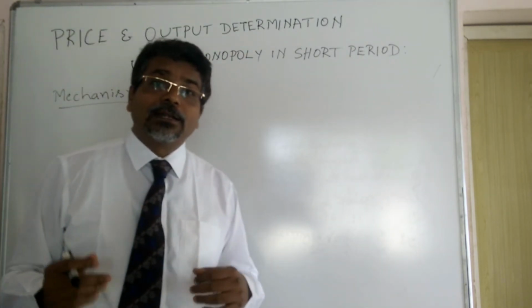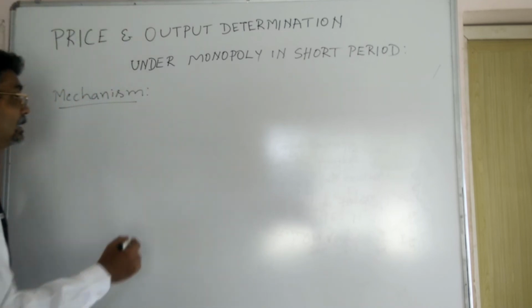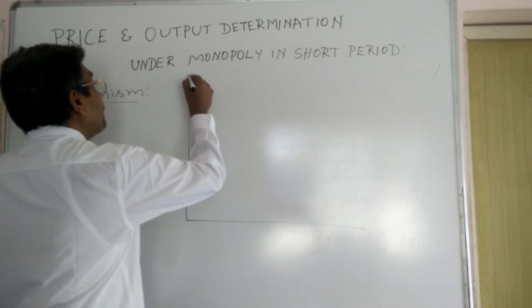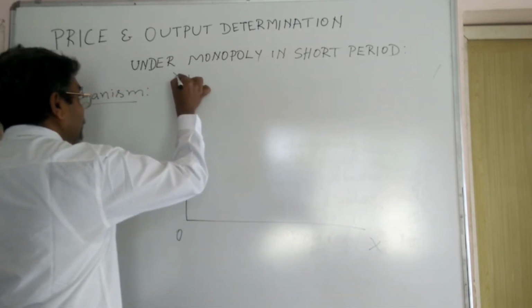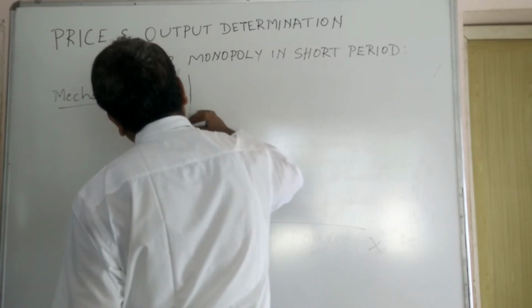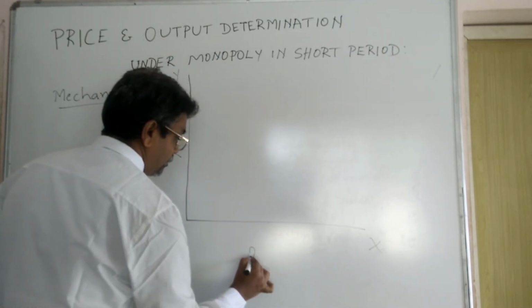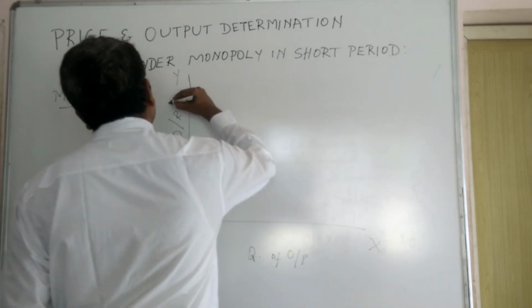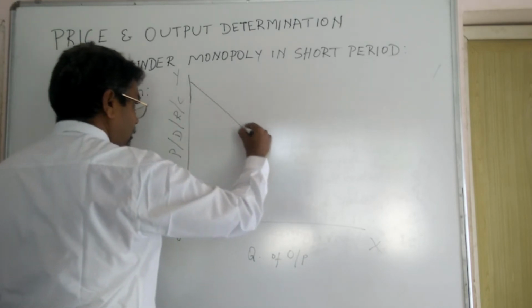We already understood the demand curve is the average revenue curve. It is sloping downwards. Look at this.